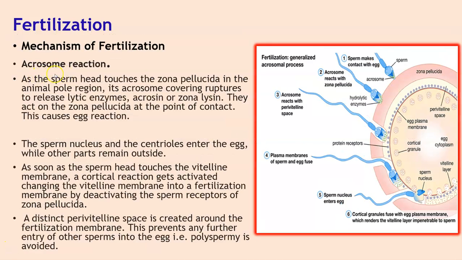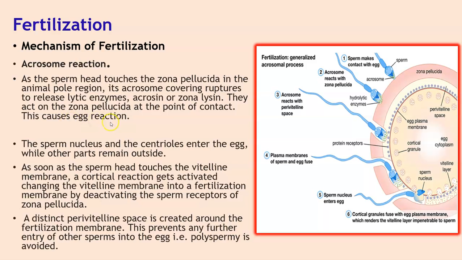Then students, we have the acrosome reaction after the sperm has come in contact with the egg. As the sperm head touches the zona pellucida in the animal pole region, its acrosome covering ruptures to release lytic enzymes, acrosin or zona lysin. They act on the zona pellucida at the point of contact. Here, in step 2, the enzymes are released and act on the zona pellucida at the point of contact.